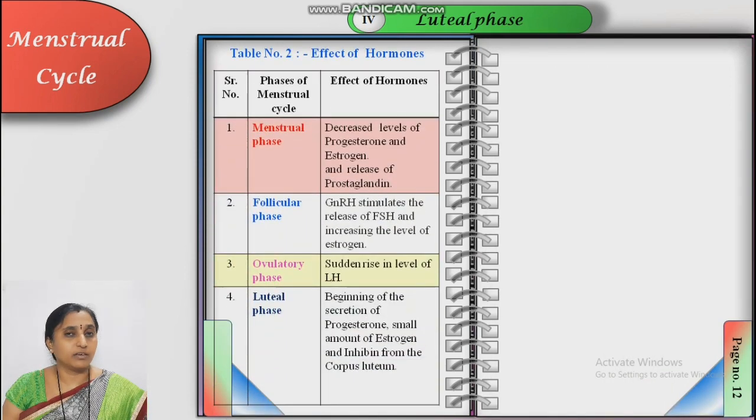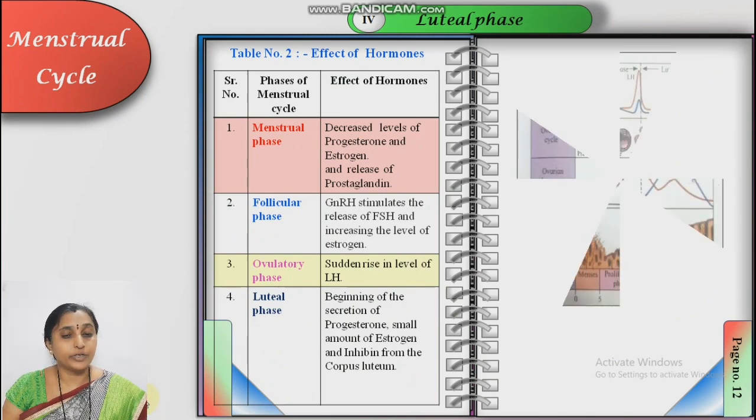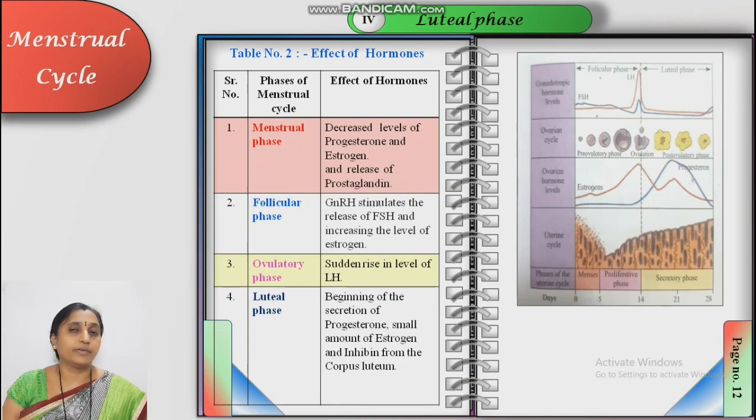Now, for our easy study, I give comparative tables. Already we discussed table number 1 about the duration. Menstrual phase is about 5 days, 1st to 5th day. Follicular phase, 5th to 13th days. Ovulatory phase, only 1 day, that is the 14th day. The longest phase of this menstrual cycle is the luteal phase or secretory phase, which occurs from the 15th to 28th day, that is 14 days, total 26 to 28 days.